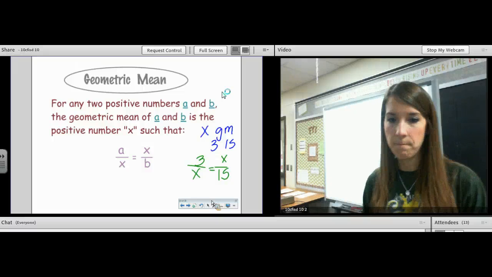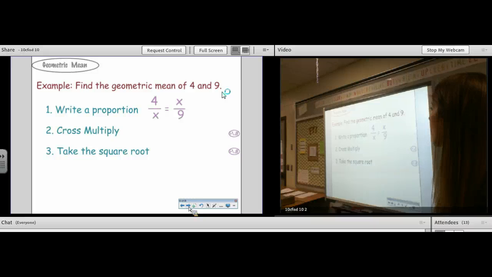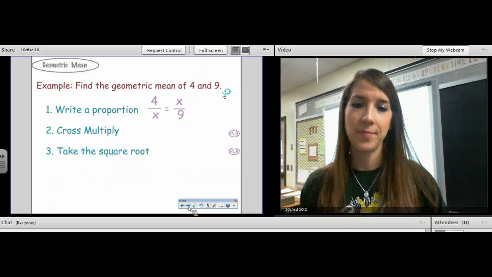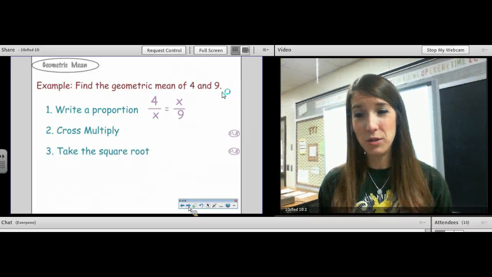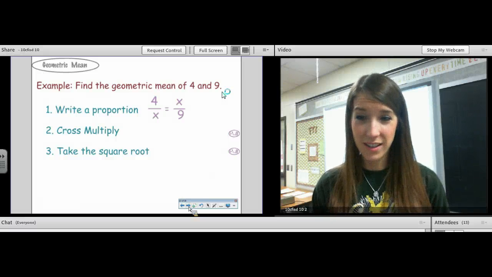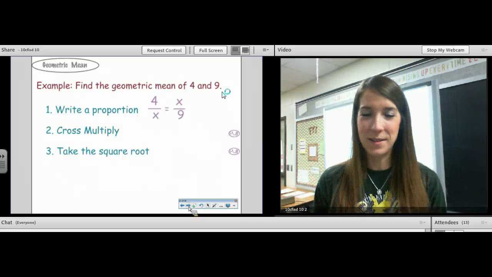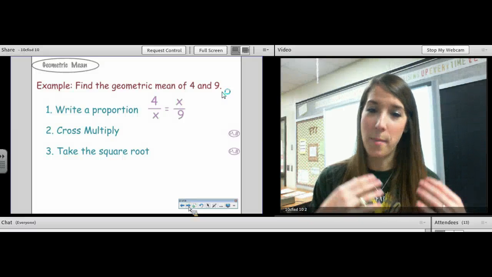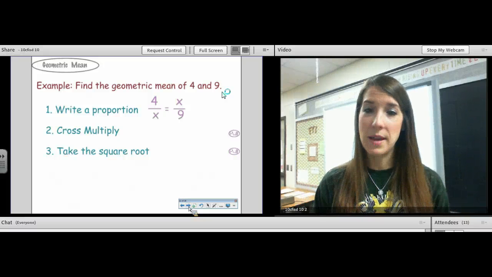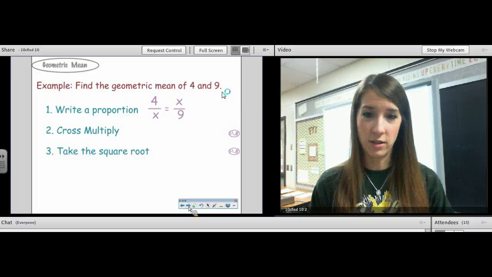Okay, I'm going to move on. Find the geometric mean of 4 and 9. So I kind of already told you that the geometric mean of two numbers is the square root of their product. So it's tempting for me to just say, okay, take the square root of 4 times 9. But I do want you to know that by definition, the geometric mean is 4 over x equals x over 9. It is a proportion.